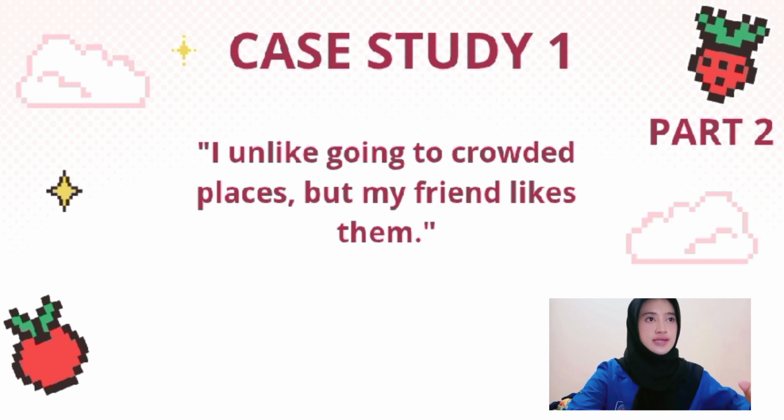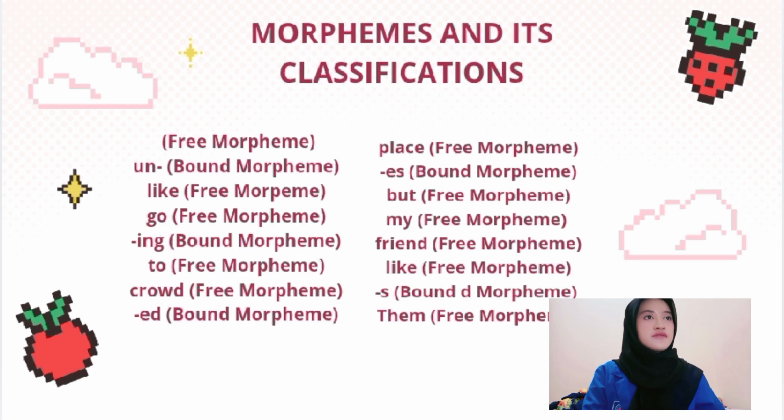Next, part 2, case study 1. "I am like going to crowded places, but my friend likes them." Next, morpheme and its classification. I, free morpheme. Like, free morpheme. Go, free morpheme. Ing, bound morpheme. To, free morpheme. Crowd, free morpheme. Ed, bound morpheme. Place, free morpheme. S, bound morpheme. But, free morpheme. My, free morpheme. Friend, free morpheme. Like, free morpheme. S, bound morpheme. And them, free morpheme.